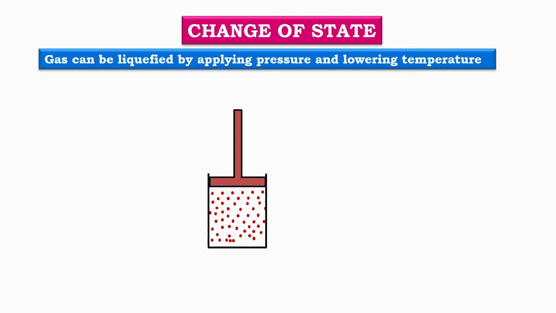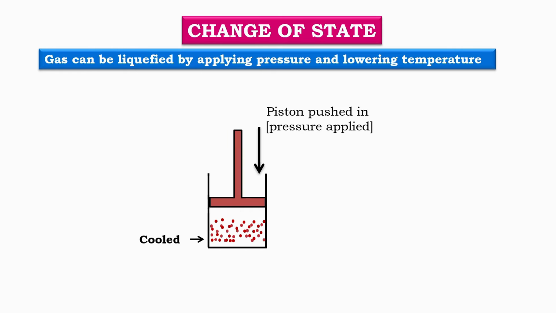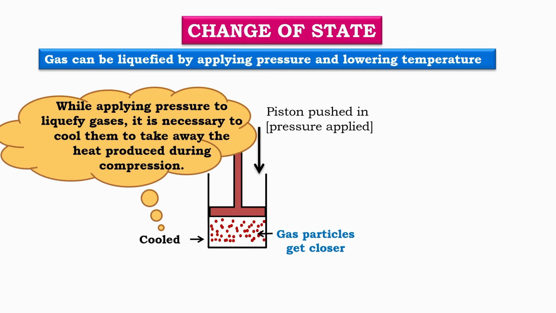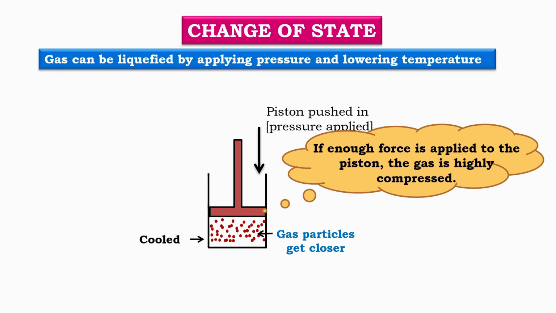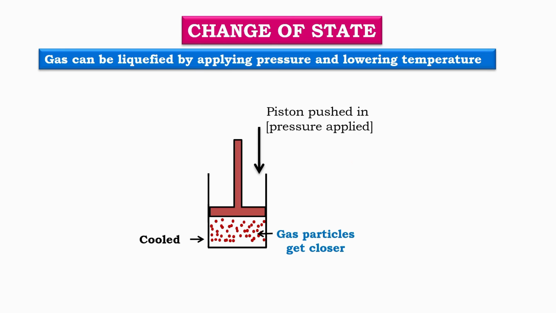Now, the piston is pushed inward. This means pressure is being applied to the gas. As the piston is pushed in, the gas particles are forced closer together. If enough force is applied to the piston, the gas becomes highly compressed. Due to compression, the particles of gas come very close to each other. When gas particles come close enough, they start attracting each other sufficiently. Because of this attraction between particles, the gas changes into a liquid state.